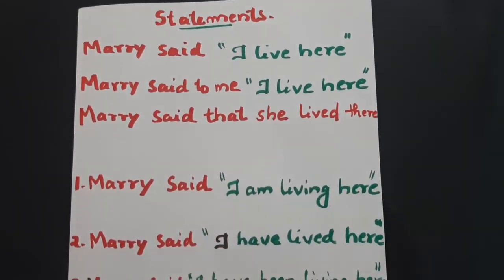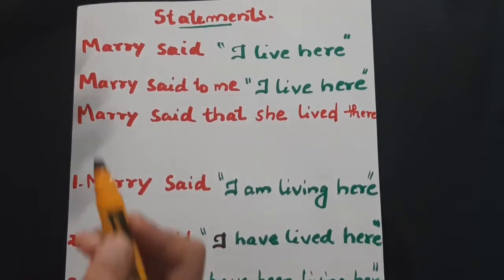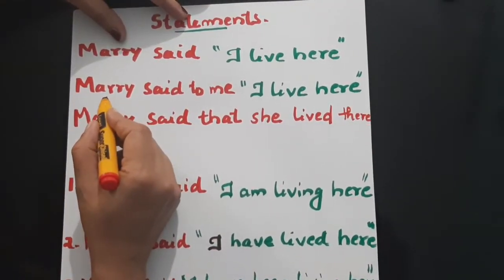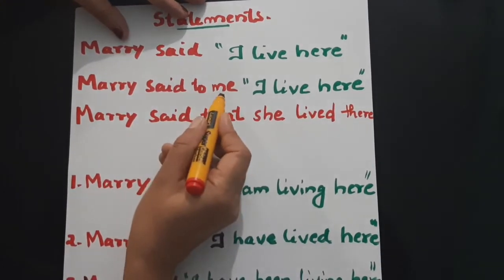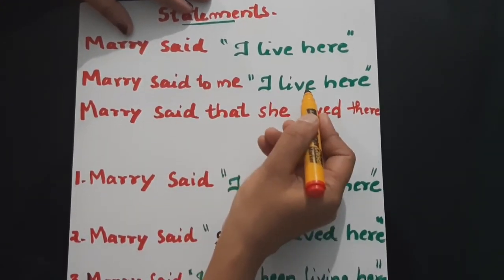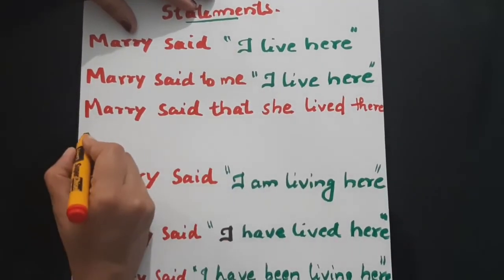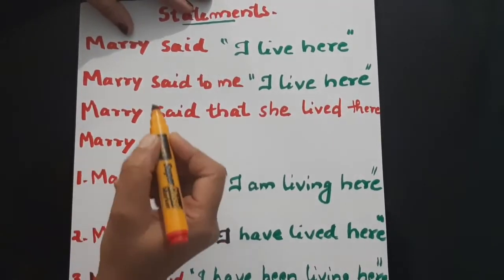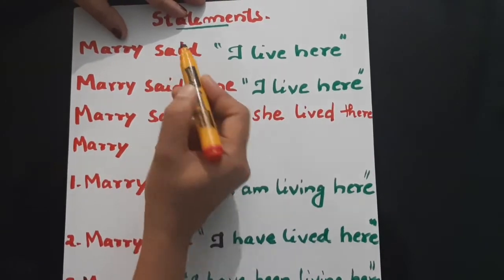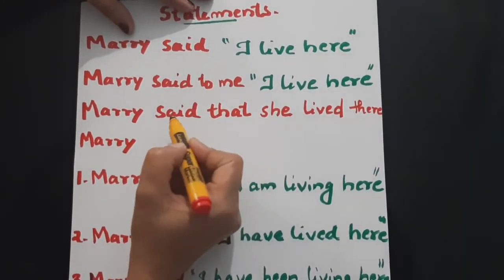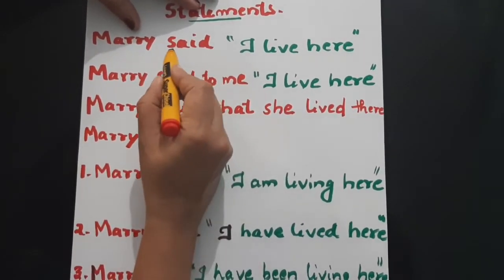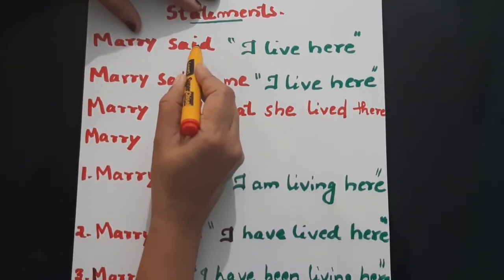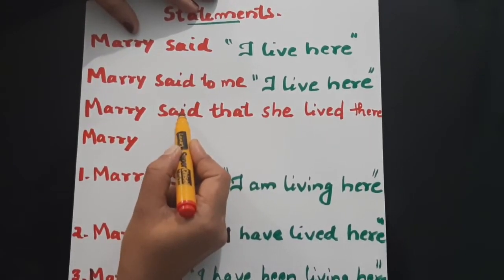The same sentence with a slight change I have written here. Mary said to me, I live here. Shall we try? Here you had said the same, it is a reporting verb. The same reporting verb we used here.